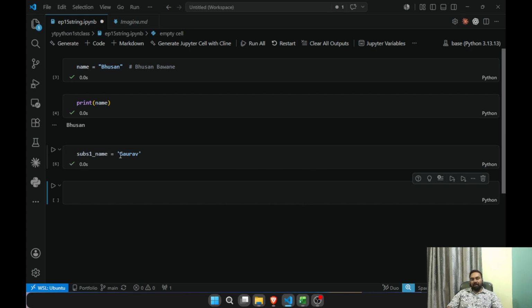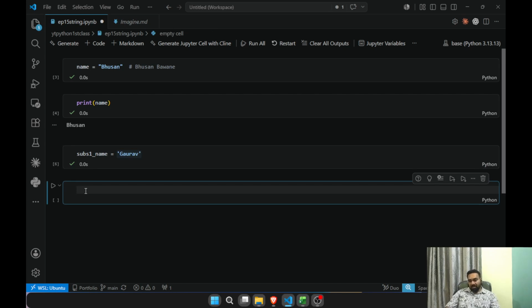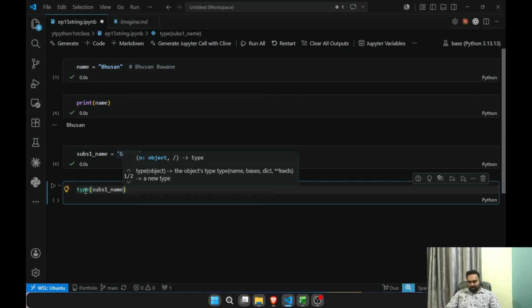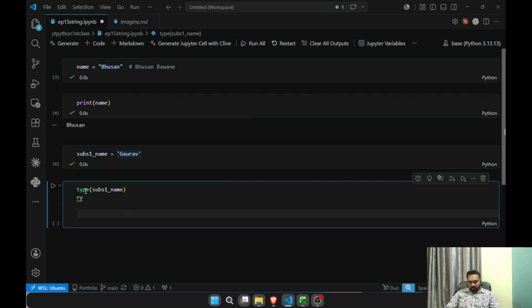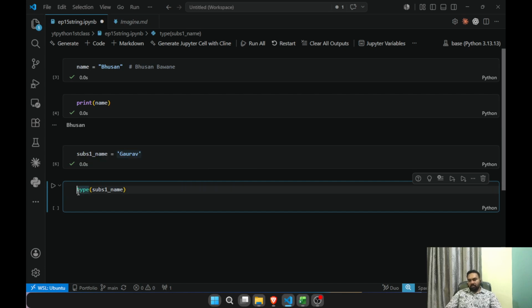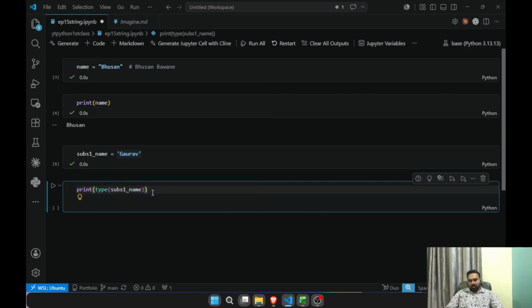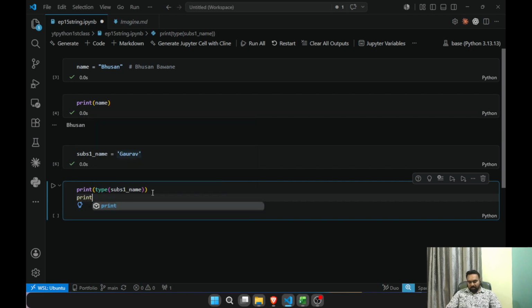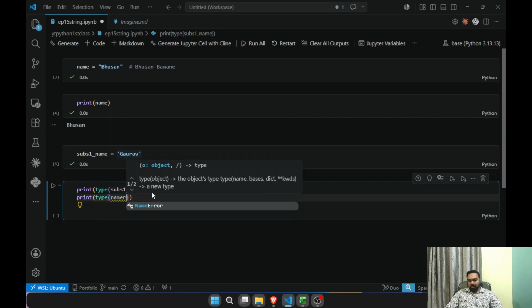So have you imagined, like, it is not a number data type or floating or a boolean data type, it is not a true false, so it is a string. And if you want to see the type of it, you can see the type of subscriber one name, or you can see the type of, let me go and print this, print type, and again print type and name.